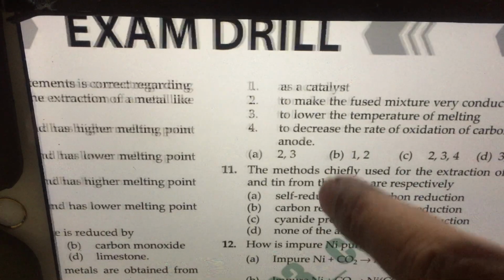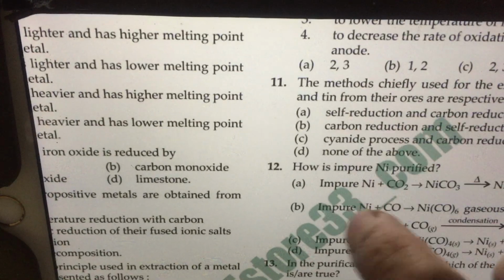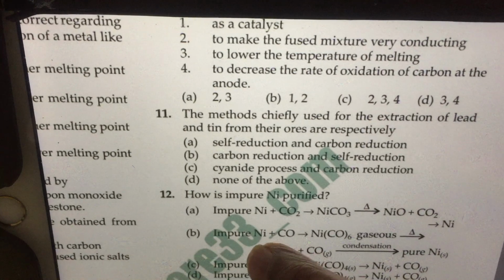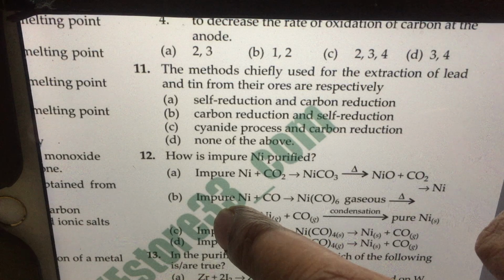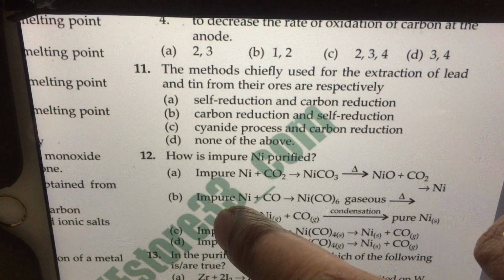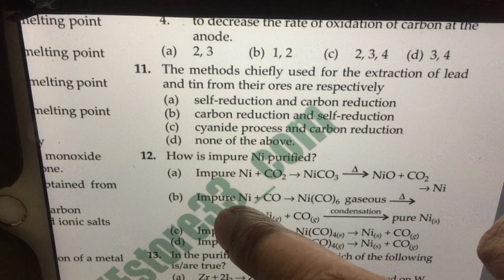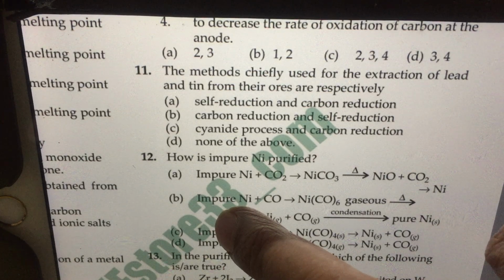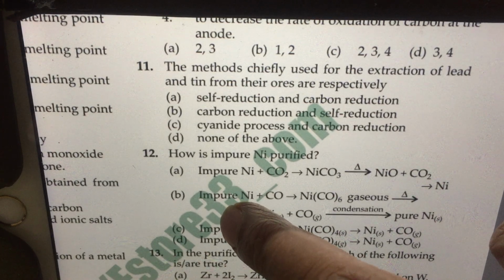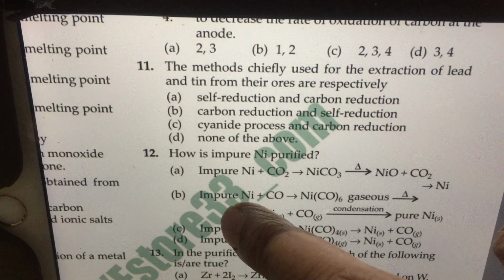Next, the method chiefly used for extraction of lead and tin from their ores separately. Lead and tin are obtained by something called self-reduction, that is for lead, and for tin SnO2 is reduced with carbon. Notice self-reduction is a method utilized not only for lead, also for copper, if you remember, copper sulfide, copper oxide. Similarly, lead sulfide, lead oxide.